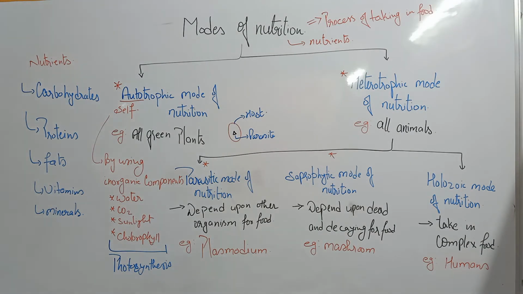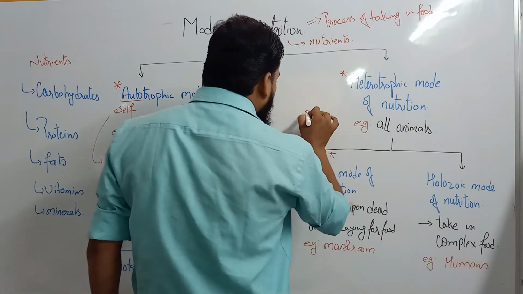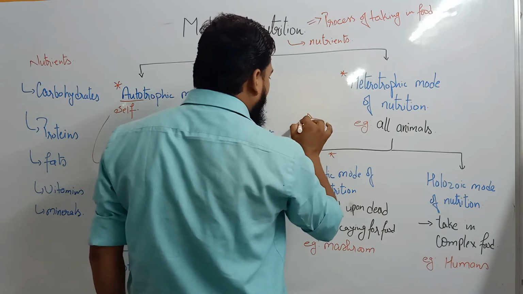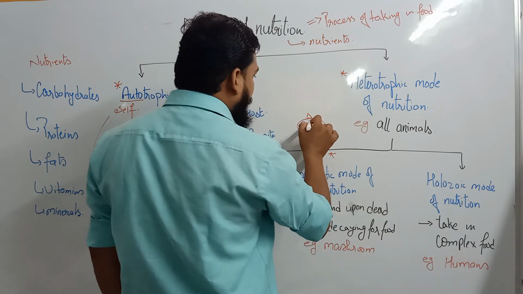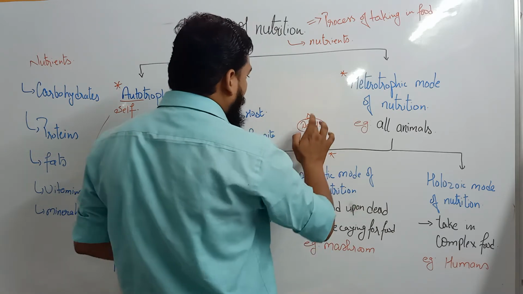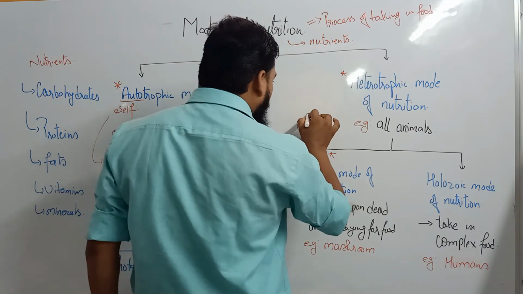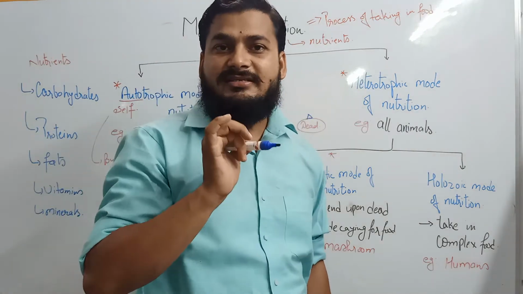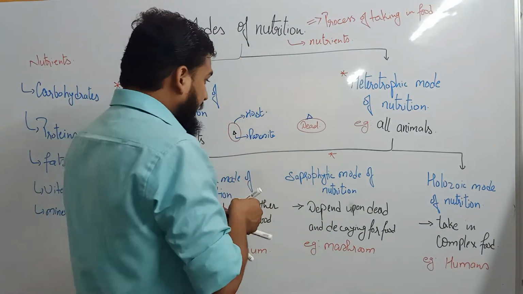So in saprophytic mode of nutrition, the saprophyte will depend upon some other organism which is dead. This organism is dead, and the saprophyte will come and reside on its surface.